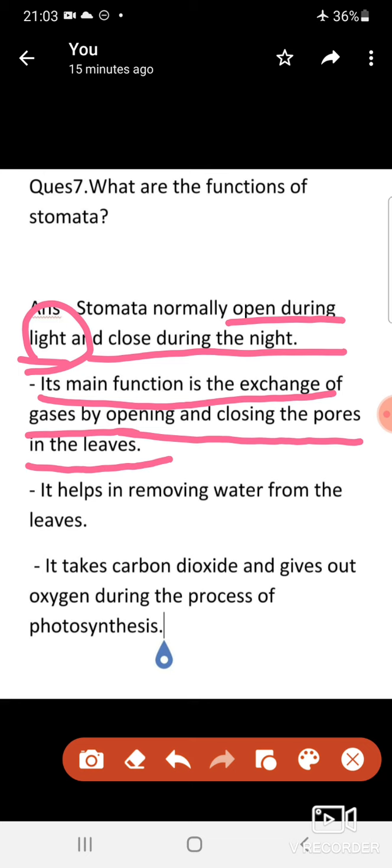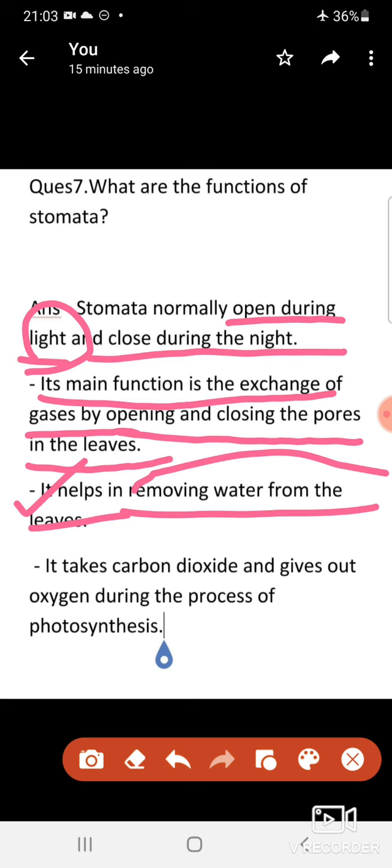It helps in removing water from the leaves. Its main function is the exchange of gases, opening and closing of the pores in the leaves, and it helps in water removal from the leaves. And the last function is it takes carbon dioxide and gives out oxygen during the process of photosynthesis, which is most important for living organisms in order to make their living very easy.